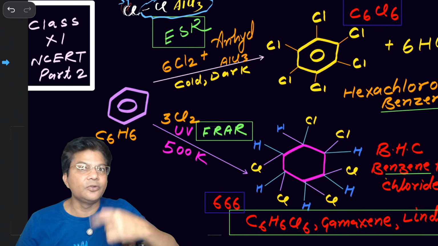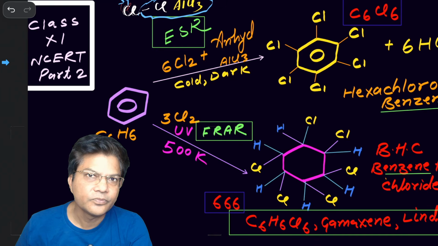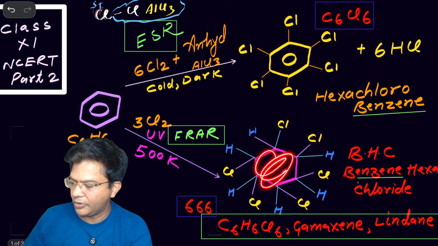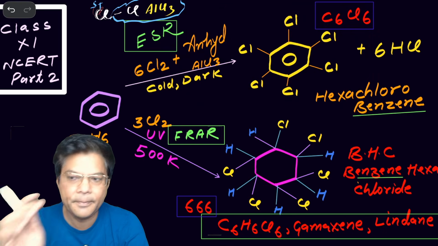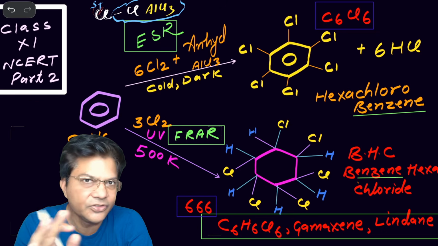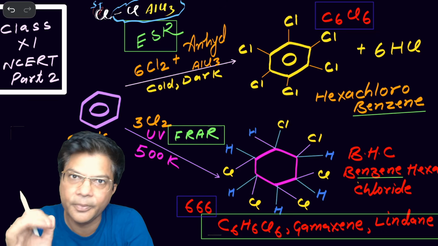That free radical will attack on benzene and the double bond will get destroyed. Remember that the double bond will not be there. It's not your benzene. This is not your benzene.